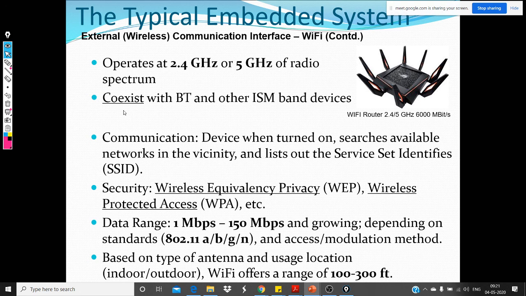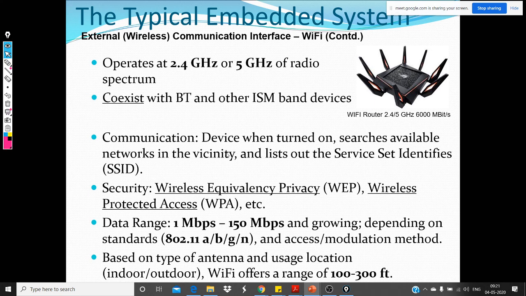So the good thing is, as we saw, Bluetooth also operates in the 2.4 gigahertz range, and so both Bluetooth and Wi-Fi can coexist. The way the protocols have been defined, Wi-Fi can coexist with Bluetooth and other ISM band devices.